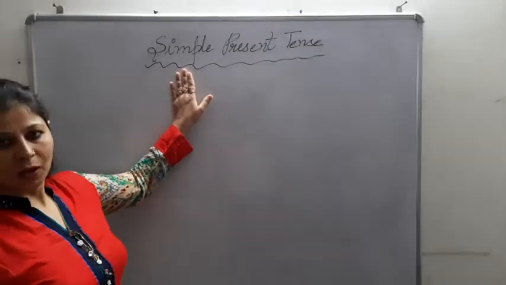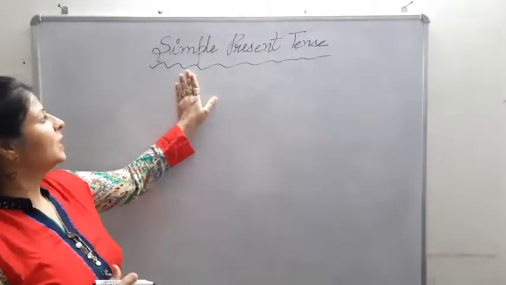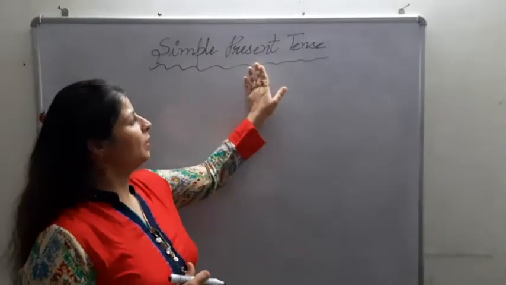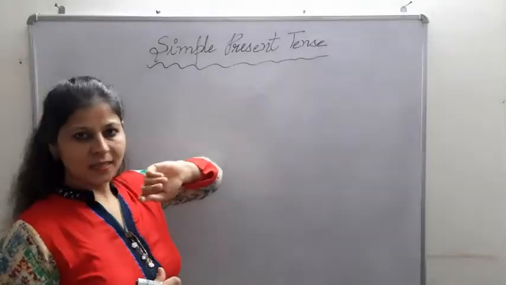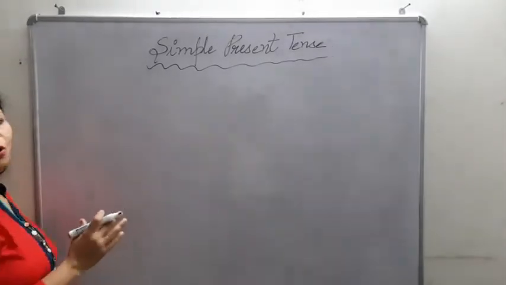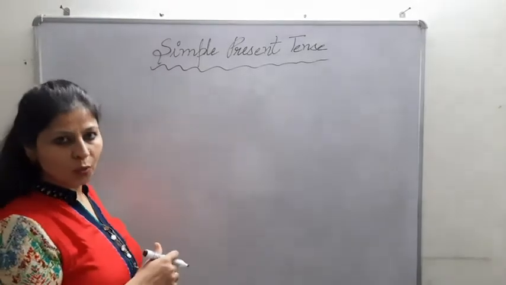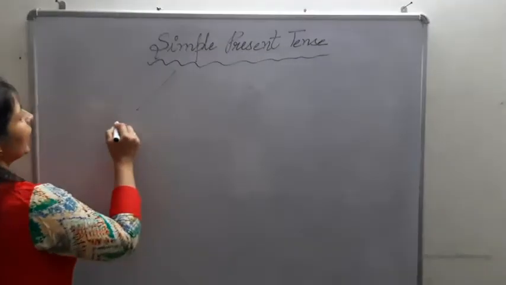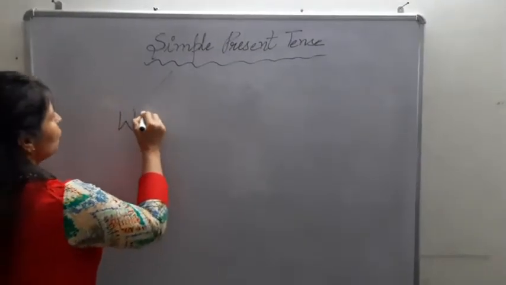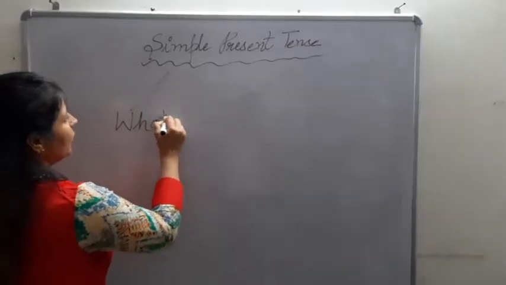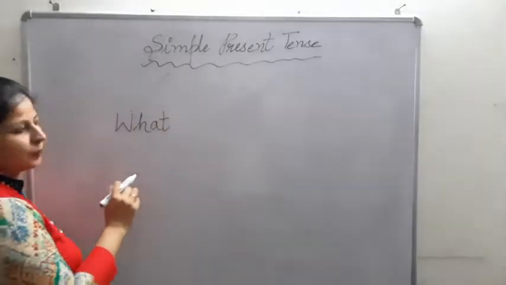Today we'll learn about one kind of tense. The name is simple present tense. Now when we learn about a tense, what are the main things that we should know about it? We should know the rule of using a tense.